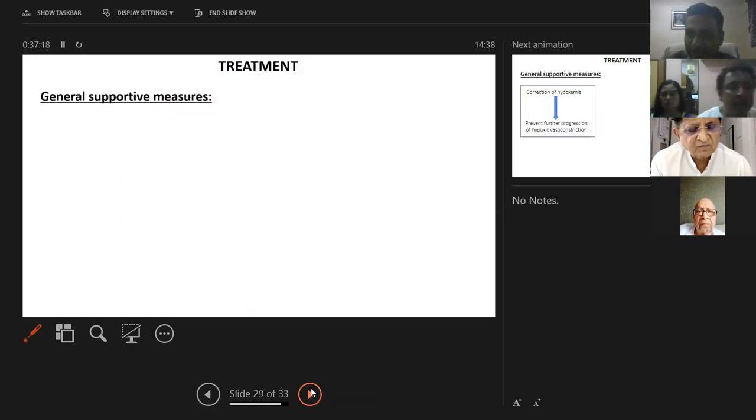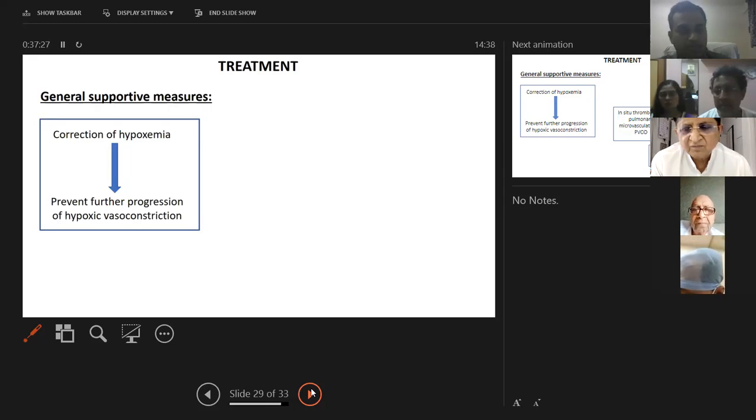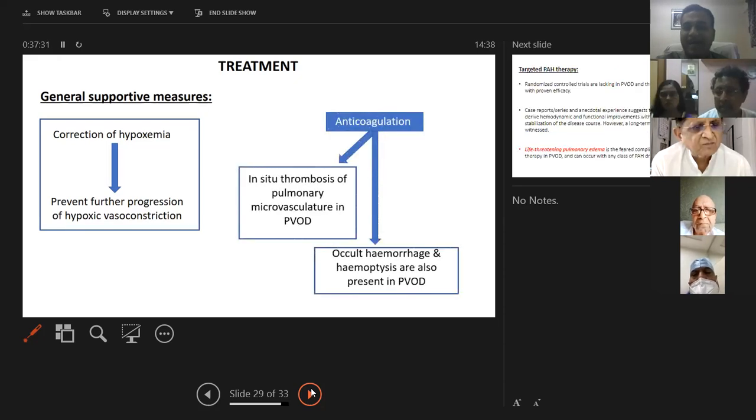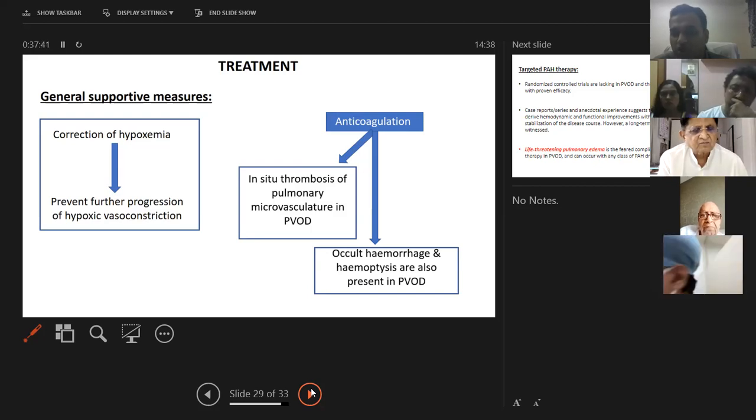So the treatment, why are we stressing on it? Because the treatment, as per this, general supportive measures are okay, like correction of hypoxemia, and preventing further progression of hypoxic vasoconstriction. Anticoagulation here is important. We have to give anticoagulation because in situ thrombosis of pulmonary vasculature is very common in pulmonary veno-occlusive disease. So these patients will require anticoagulation along with antipulmonary hypertensive drugs.